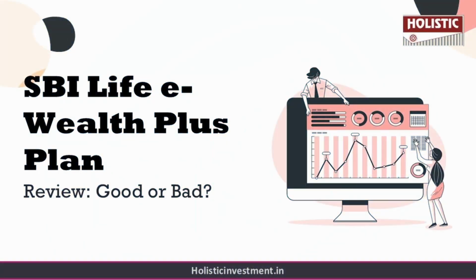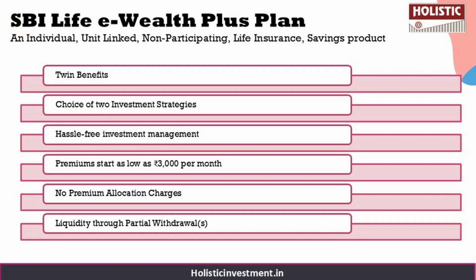Before analyzing this policy, let us first understand what the SBI Life eWealth Plus plan is about. This is an individual unit-linked non-participating life insurance savings product, and some of the key features of this policy are twin benefits of life insurance cover and market linked returns, and you have the choice of choosing from two investment strategies: growth strategy and money market investment and active strategy.